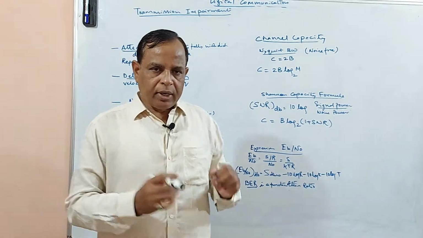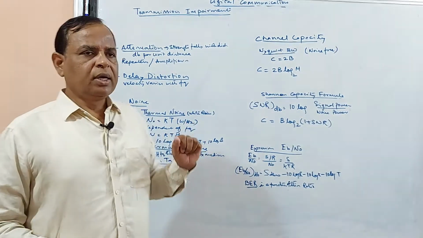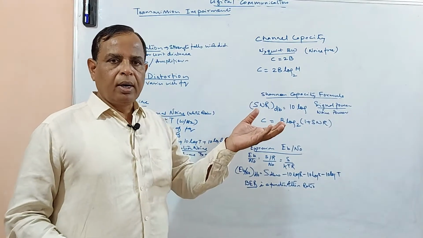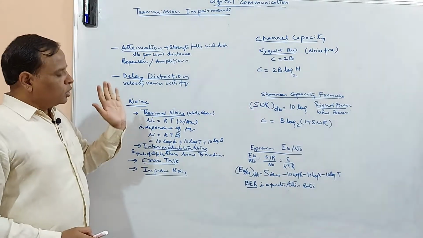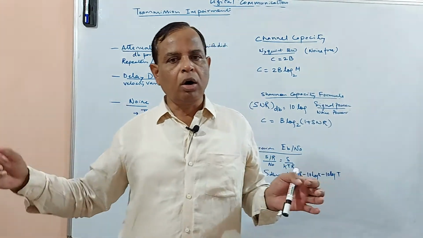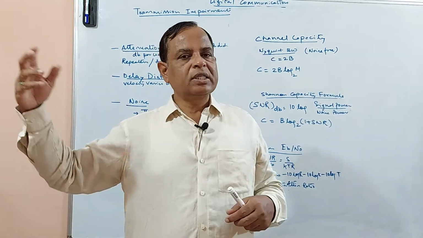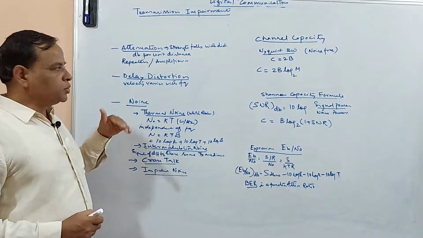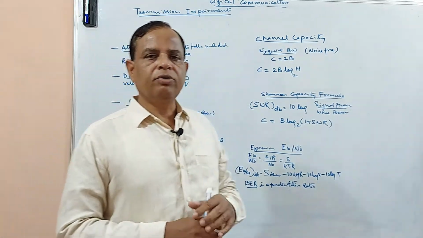So ultimately what we understand is, whenever any signal is traveling through the medium, it is bound to get attenuated. Generally it is represented in dBs, as we have seen; it is convenient for us to represent signal strength in the form of dB. Now if the distance between the transmitter and the receiver is so long, some care has to be taken. If the signal has become so weak that the receiver will not be able to reproduce the original signal, then we need to use repeaters in the case of a digital signal and amplifiers in the case of an analog signal.